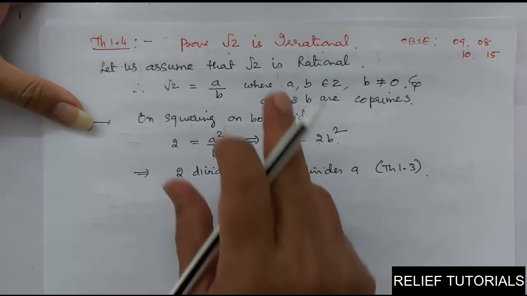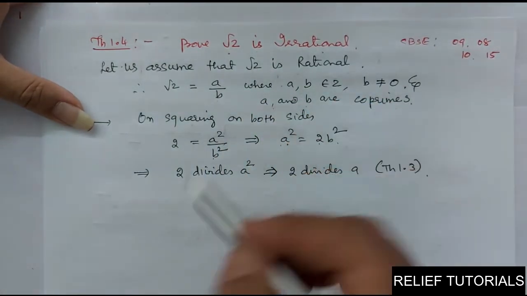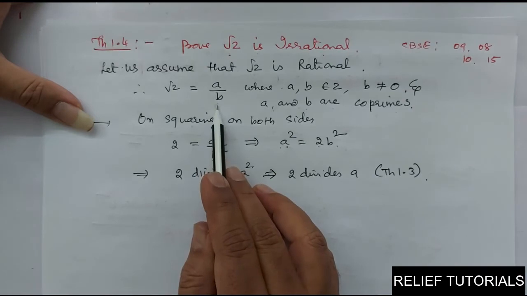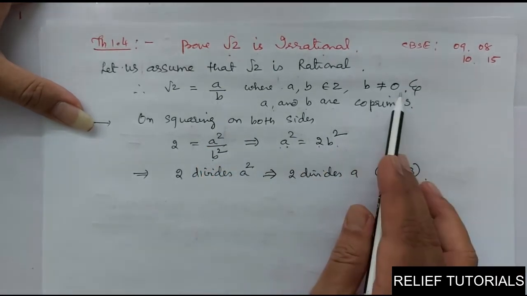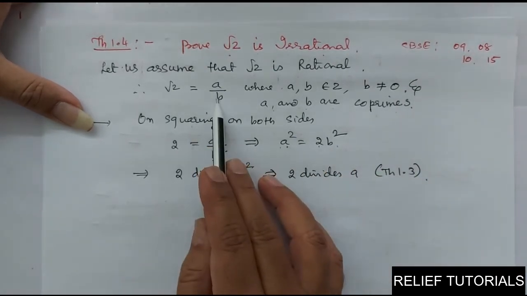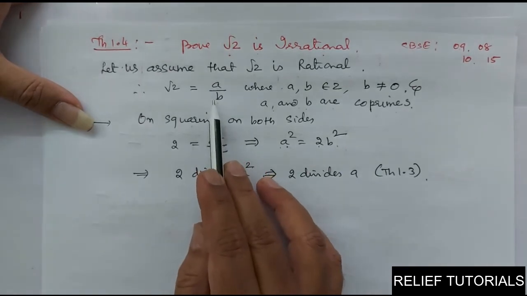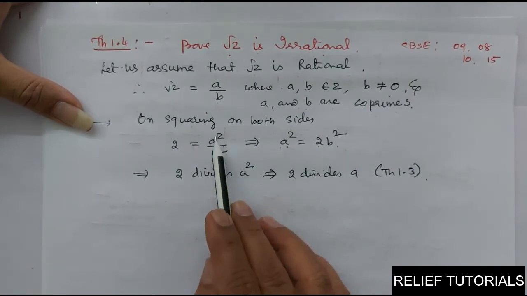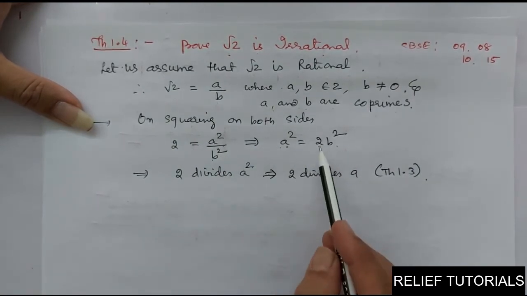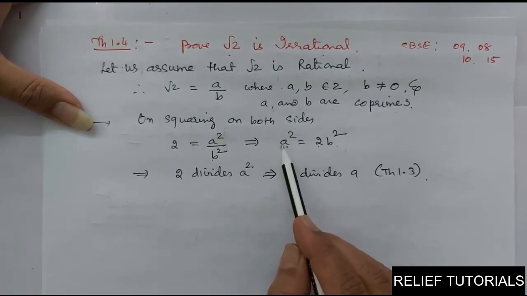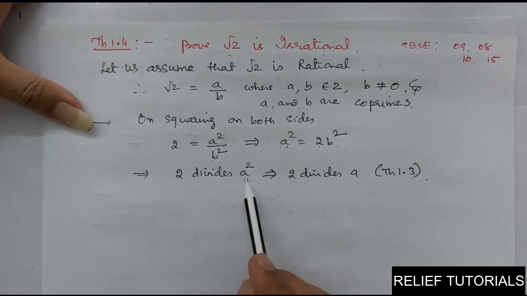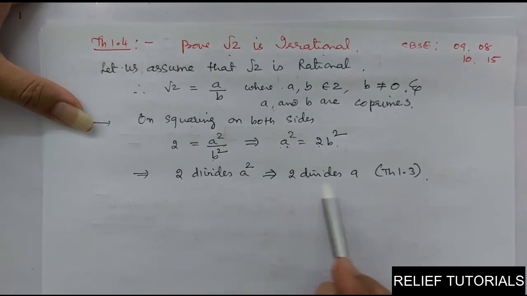Nothing I have done. First of all, we have to prove that it is irrational, so we will assume that it is rational. If so, it can be expressed in the form a by b, where they are integers and b is not equal to 0, and we have supposed that they are co-primes, means they don't have any factor in common. Now we will square on both the sides, so we got this. Now a square is equal to 2b square, so we can say 2 is a factor of a square. So if 2 is one of the factors of a square, this a square will get divided by 2. So I can say 2 divides a square. So if 2 divides a square, 2 divides a.